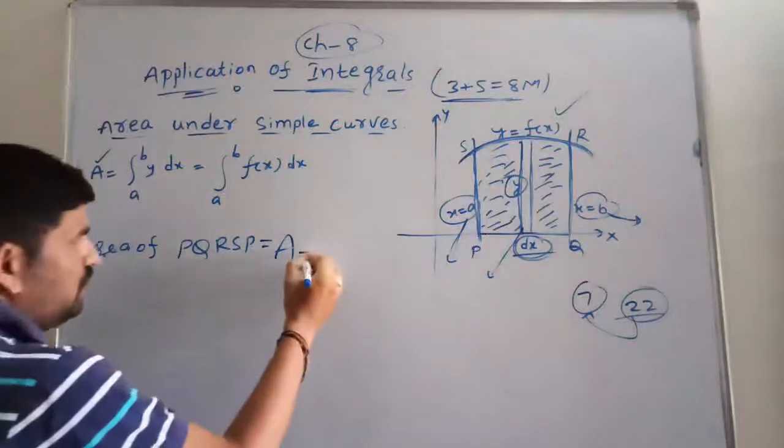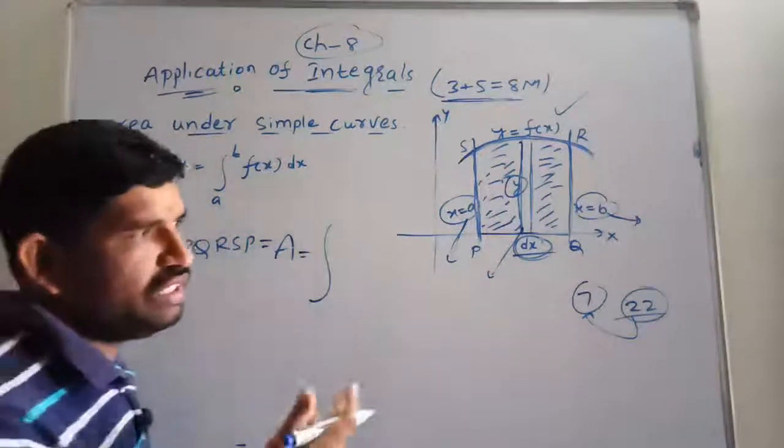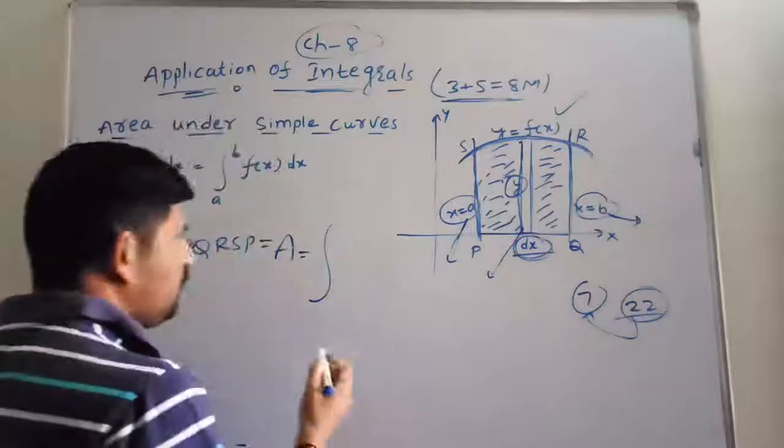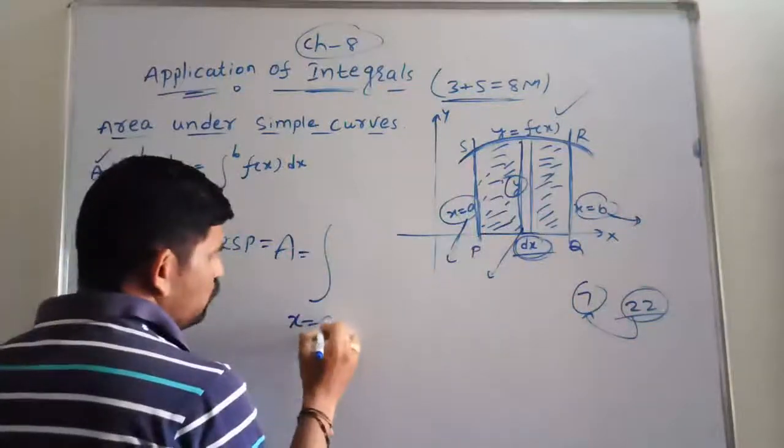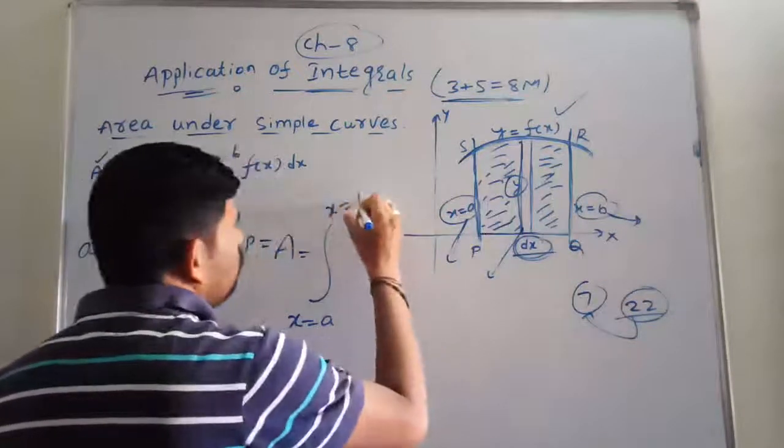Now students, see integration. Yes, we have completed this in the definite integral part. That's why I'm writing integration. What is the lower limit? That is x is equal to a. What is the upper limit? X is equal to b.